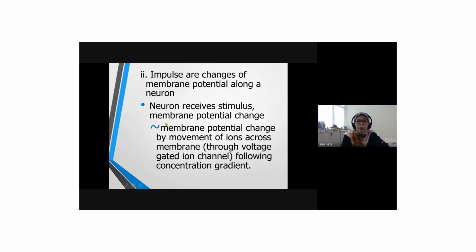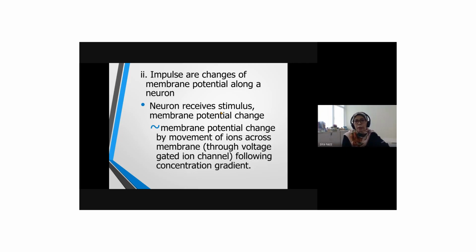Neuron receives stimulus, membrane potential changes. This I have explained just now. Depending, sometimes even when we talk about a weak stimulus, there is a stimulus. When there is a stimulus, there is going to be a movement or diffusion of sodium and potassium also. It's just that the gradient potential is weak.